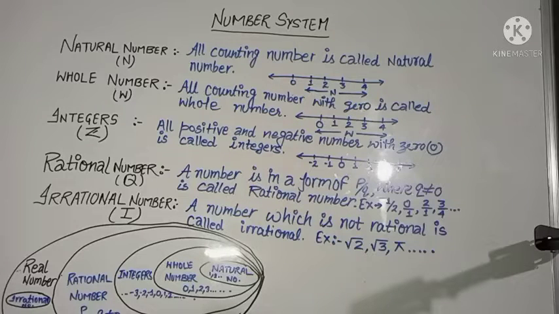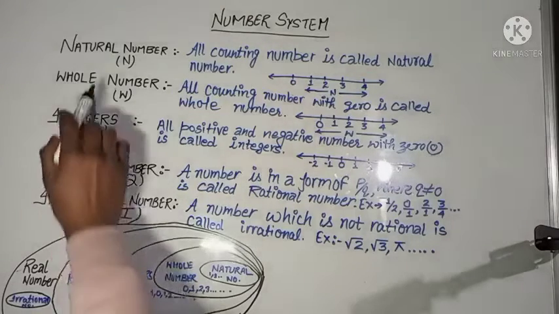So to know the quantity, we use the number. Okay, so number system is a combination of numbers. So how many types of numbers are there? Today we will discuss the types of number.